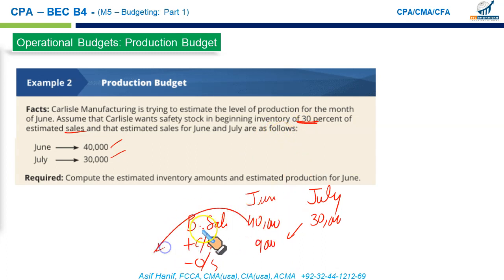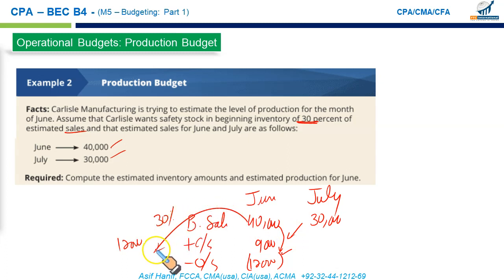The previous period's closing stock would be 30% of 40,000, that's going to be 12,000. That 12,000 will be the opening stock of June. Now listen to me very carefully. It says beginning inventory each month should be 30% of estimated sales. So your beginning inventory in June is 30% of June sale, or put it the other way, your closing stock